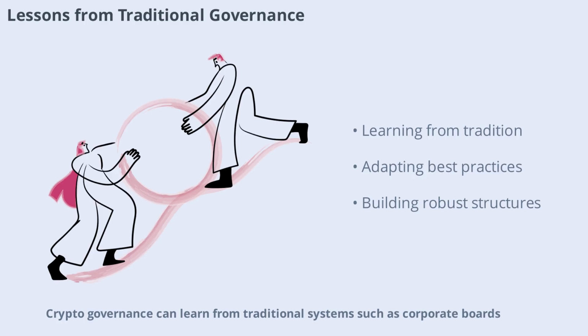Crypto governance can learn from traditional systems, such as corporate boards, cooperatives, and governments. These models offer valuable insights into representation, accountability, and conflict resolution. By adapting proven practices to the decentralized world, crypto projects can build more robust and effective governance structures.